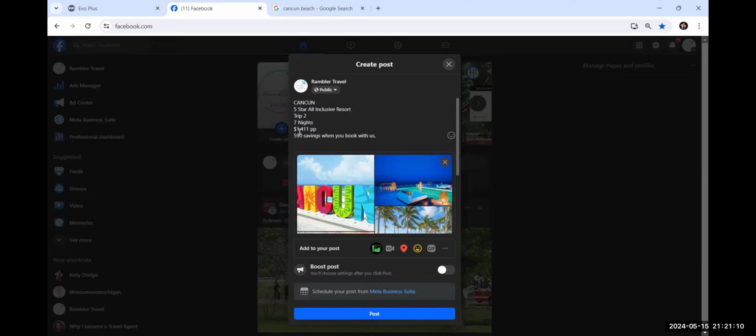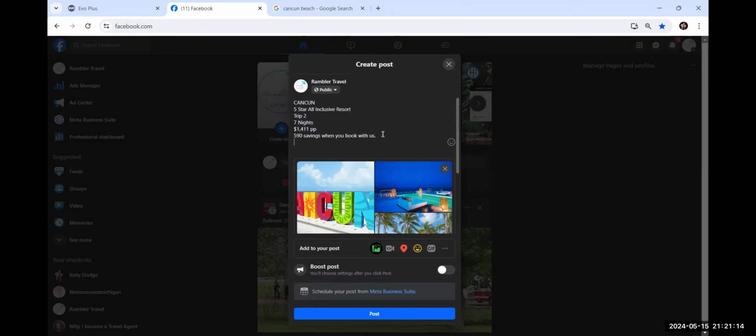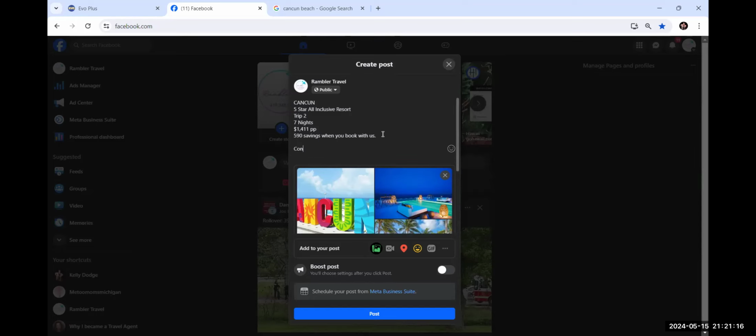And so I am going to use some emojis now. Wait, I'm not done yet. I have to put in here my contact me today for this, or contact me today before this is gone, right? We're creating urgency, and this is our call to action, right? What do we want them to do?